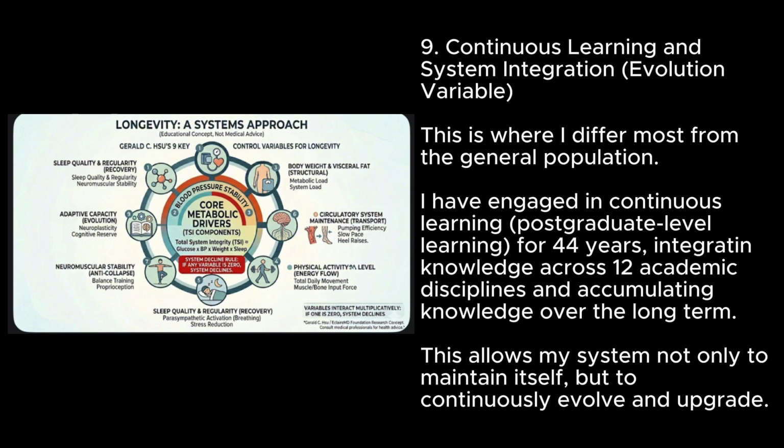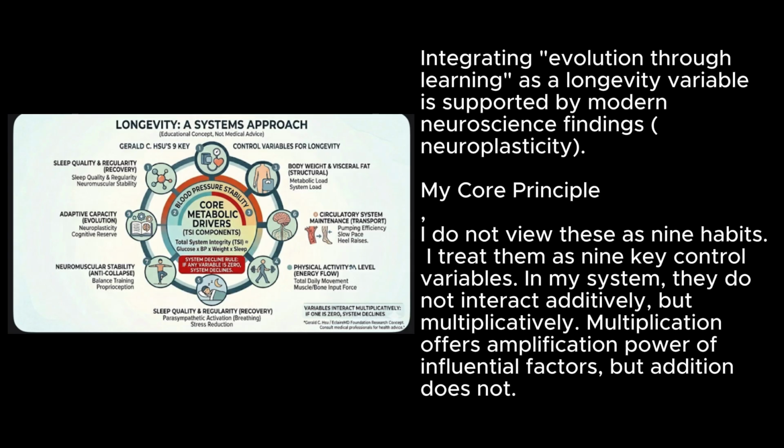9. Continuous learning and system integration. Evolution variable. This is where I differ most from the general population. I have engaged in continuous postgraduate-level learning for 44 years, integrating knowledge across 12 academic disciplines and accumulating knowledge over the long term. This allows my system not only to maintain itself, but to continuously evolve and upgrade. Integrating evolution through learning as a longevity variable is supported by modern neuroscience findings.